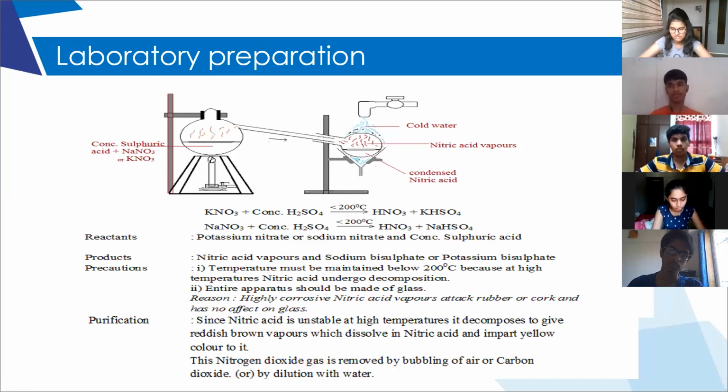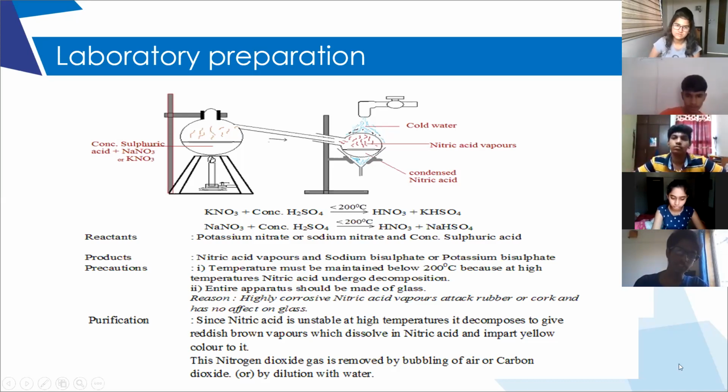What is the color of NO2? Reddish brown. Reddish brown vapors. So nitric acid has a tendency to decompose easily to nitrogen dioxide and oxygen gas. In order to prevent the decomposition of nitric acid, we maintain the temperature below 200 degrees Celsius. Yes, Aditya?